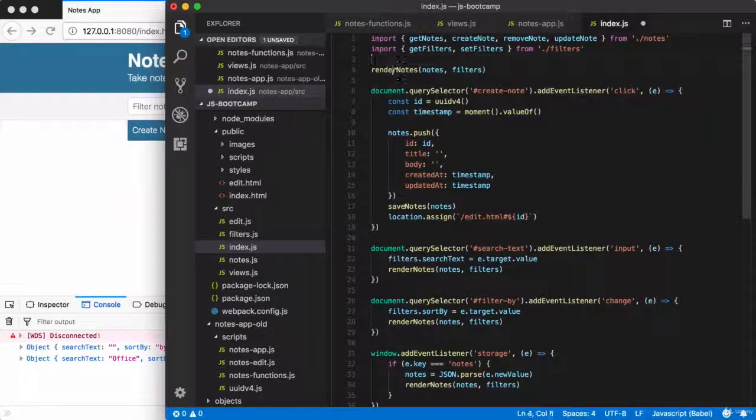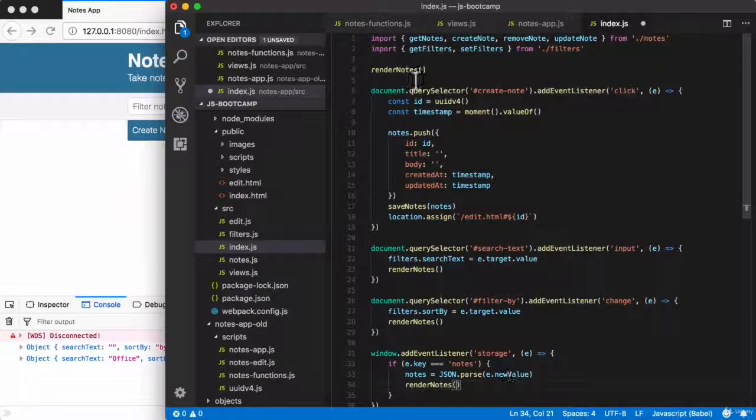Now this renderNotes call is going to stay. We're just no longer going to pass anything in. Remember, we just set up renderNotes to fetch the data it needs in order to actually render the notes. Now that's not the only renderNotes call we have in this file. There are actually 3 others. Let's go ahead and make sure that we remove the arguments for all of them.